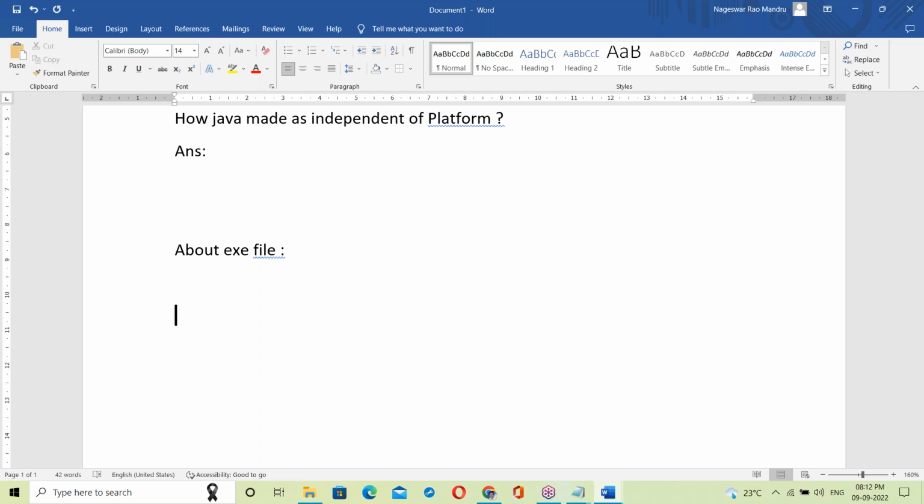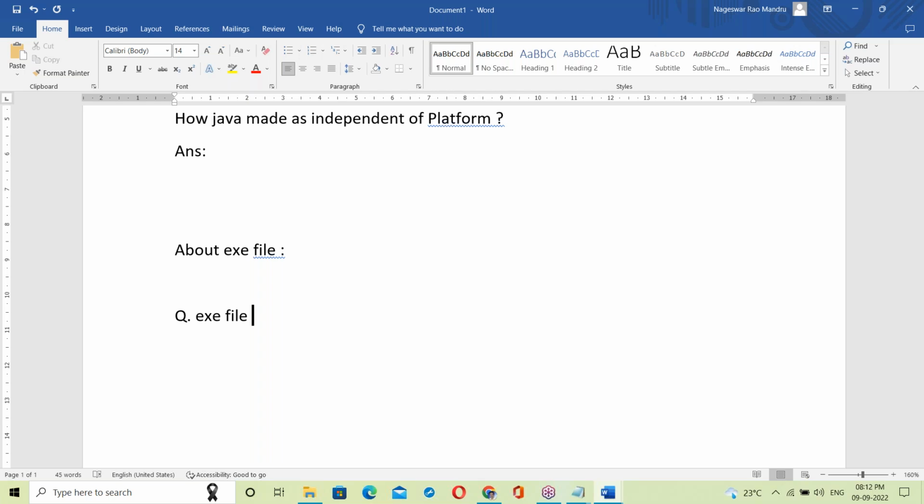What is exactly an exe file? Before that, some questions for you guys. Yesterday we discussed that the compiler generates the exe file, right? Compiler generates exe file. That is the same exe file.